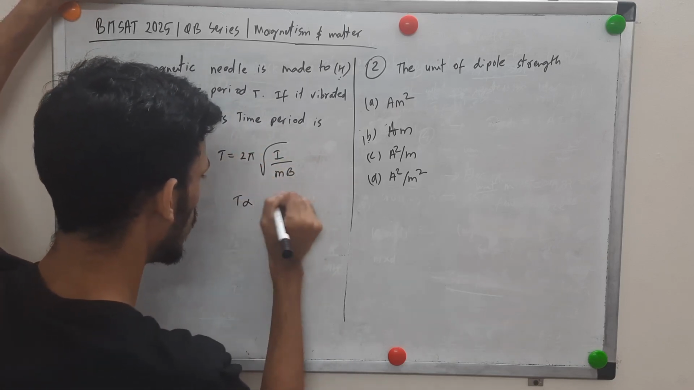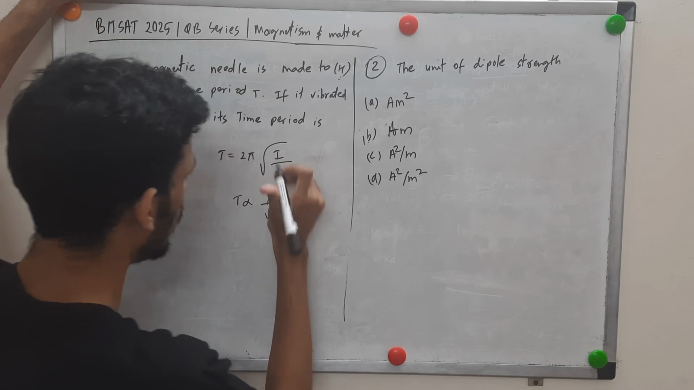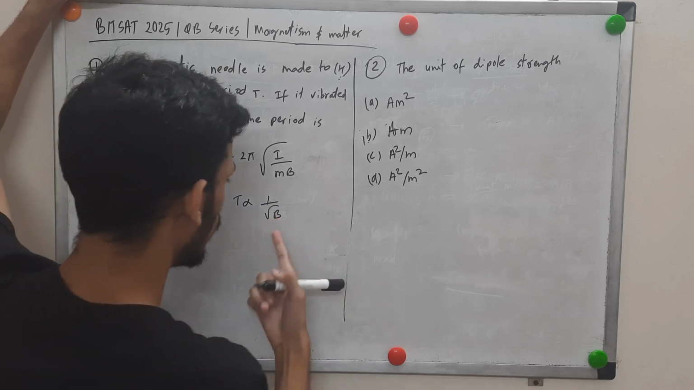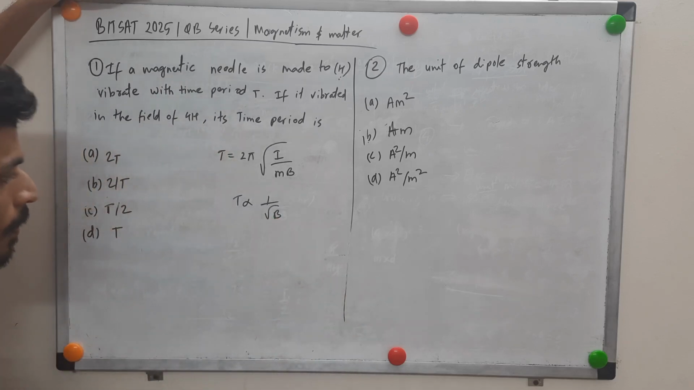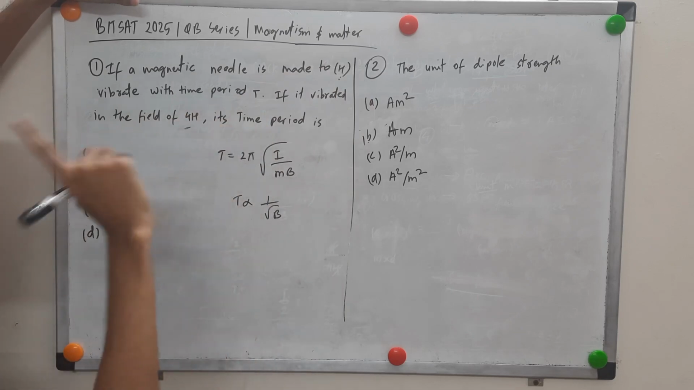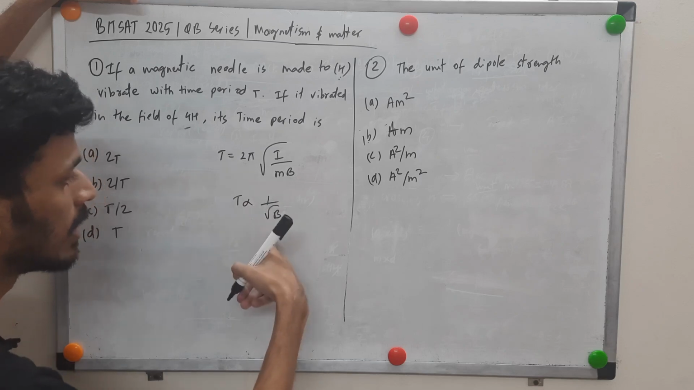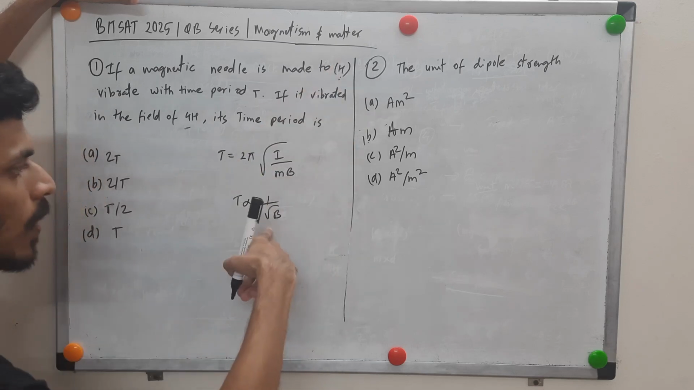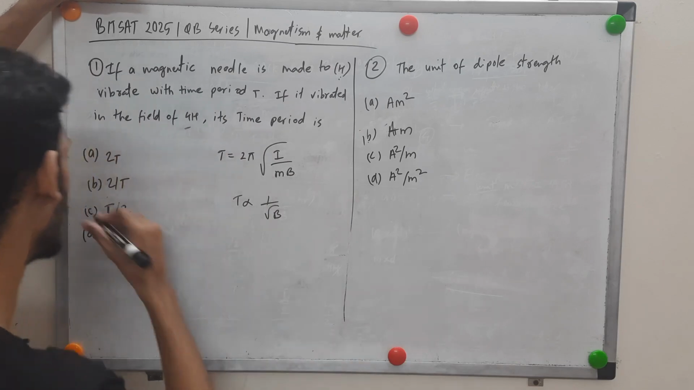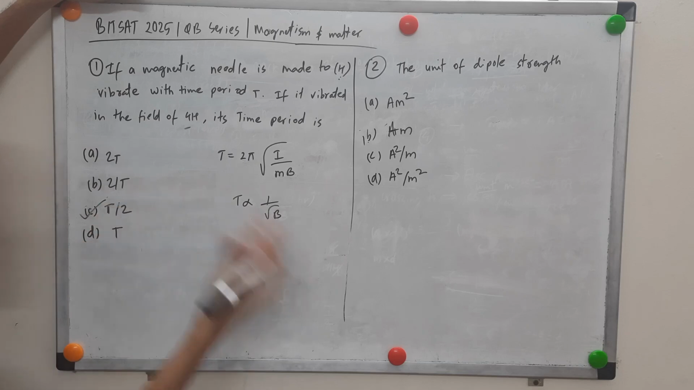So T is proportional to, rest of the things remain constant. Needle is same, moment of inertia is constant. So we have proportionality with the square root of B. You can see the field becomes 4 times, so the time period is inversely related. So 1 over square root of 4, that is 1 over 2. So the time period should become half.